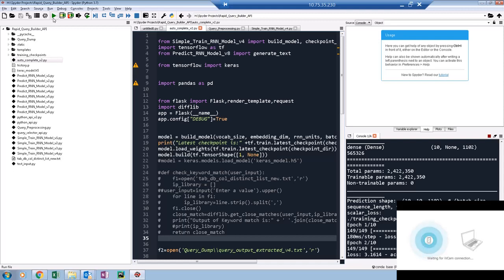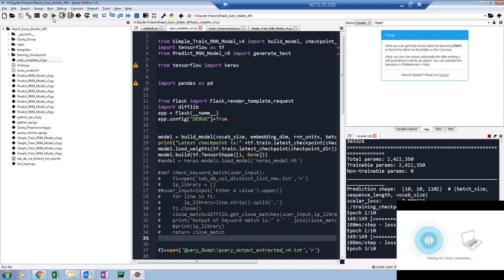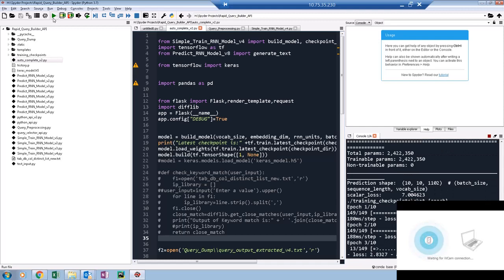This API is going to connect to a Teradata instance, fetch some data from it and display that in a front-end interface. So that would be the next step. So let's let it run and train.